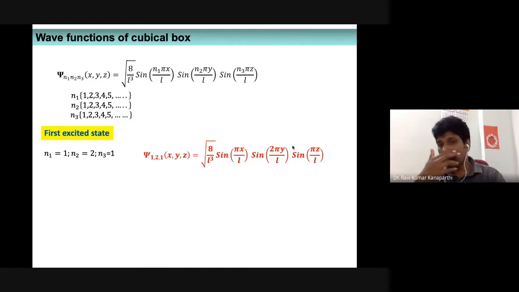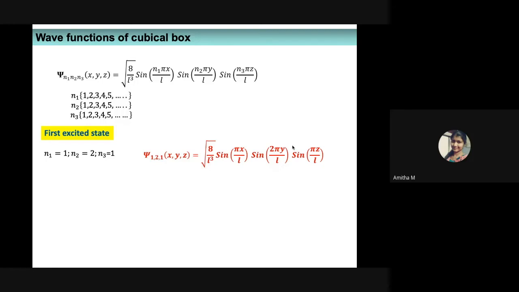Now what happened to the center? The center term, sine 2 pi y by L, is not the ground state. If you recall the wave function expression for a particle confined to a one-dimensional box, it is actually the first excited state. It is actually n is equal to 2 over there. How does n is equal to 2 look? At the center, does it have a maximum value or a minimum value? Minimum. At L by 2, it is minimum.